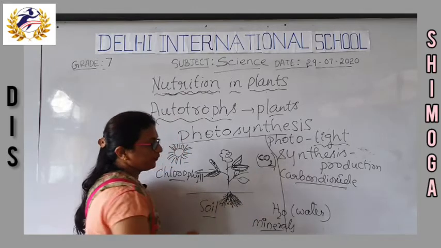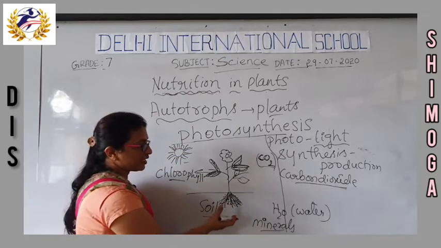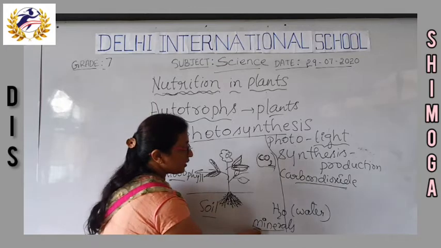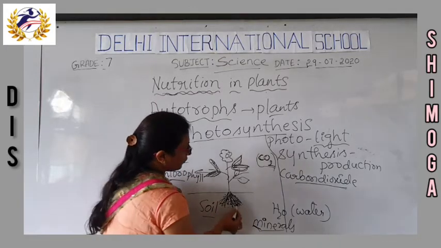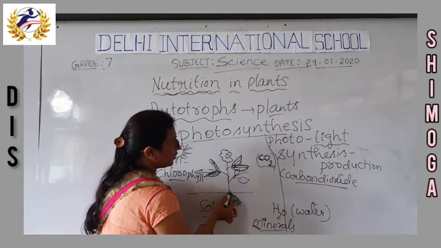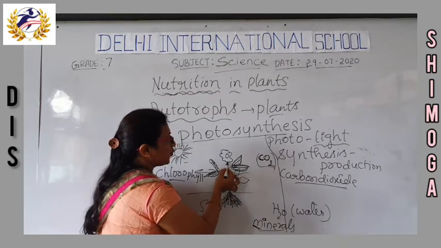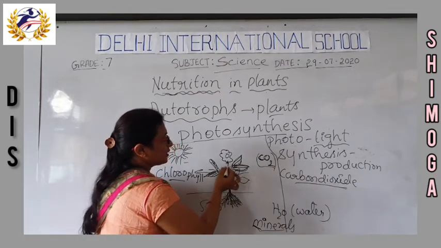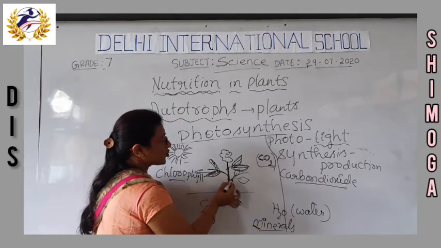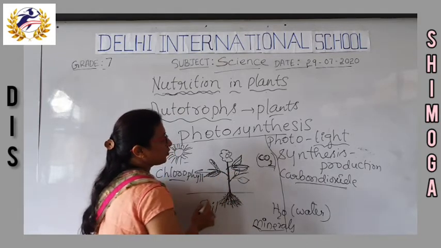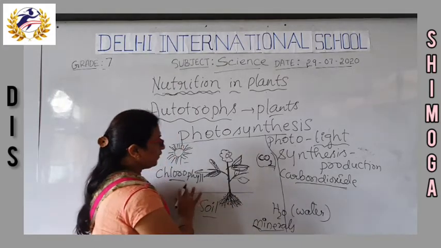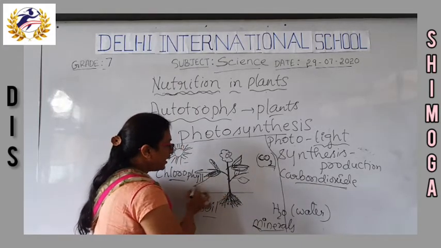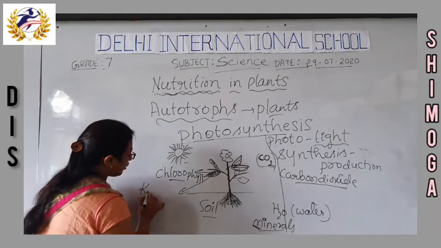So root hairs help in absorption of water and minerals from the soil, and then it is transported through the stem and reaches each and every part of the plant. As and when it reaches the leaves, which are called the kitchen of the plant.